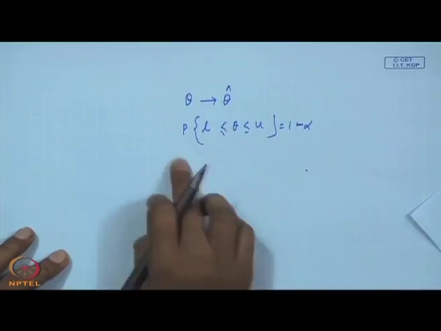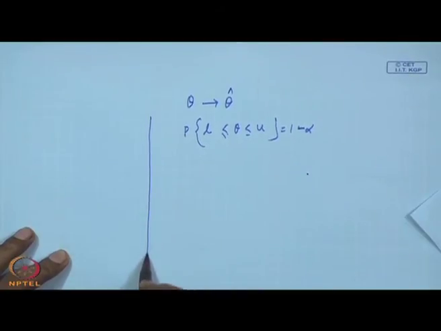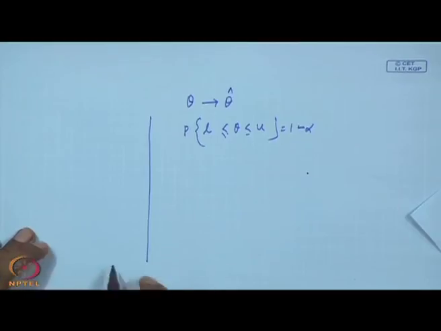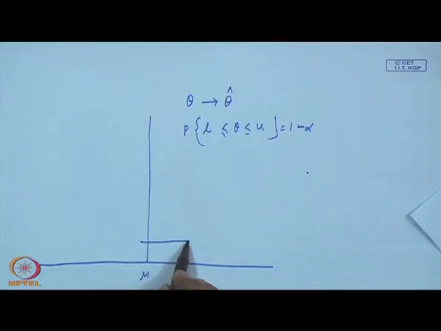Now, let us consider theta is mu, the mean value. Suppose you have collected a sample of size n, computed the x bar, and found the interval like this.